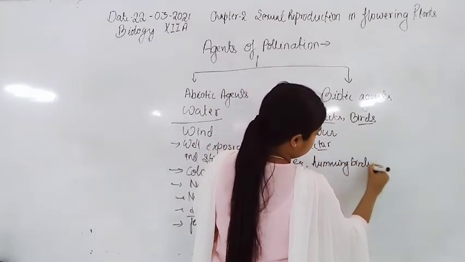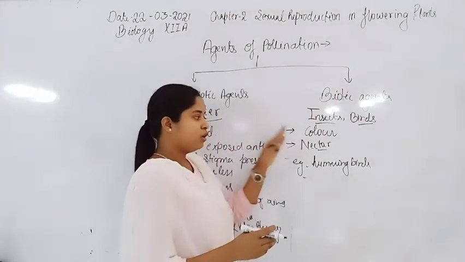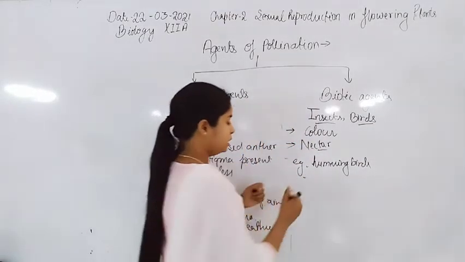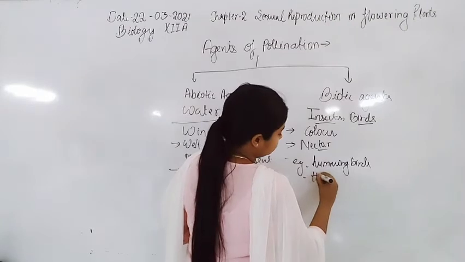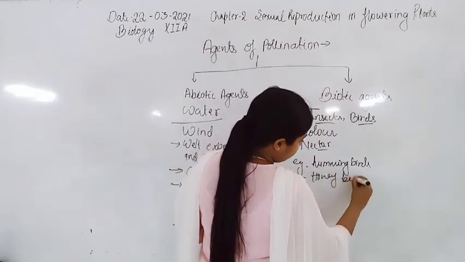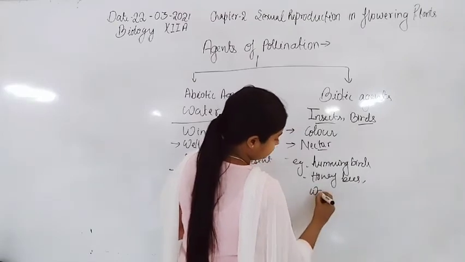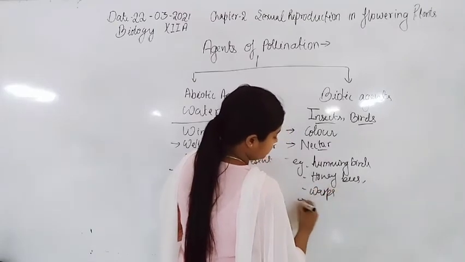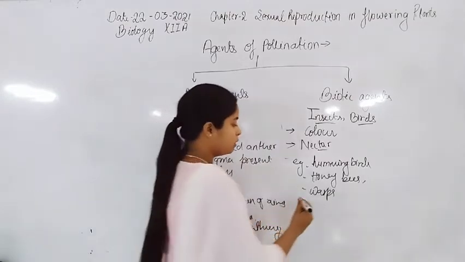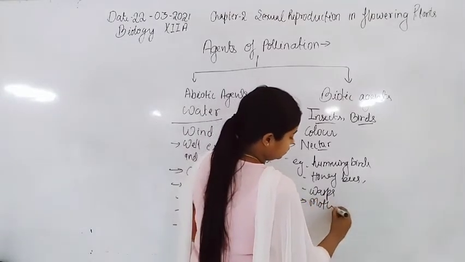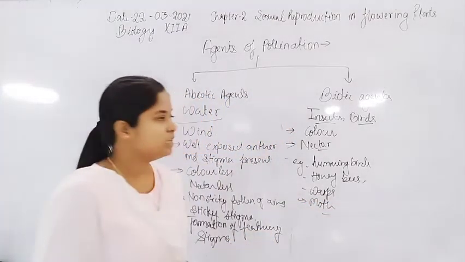Now some examples of insects are honeybees, wasps, moths. These show insect pollination.